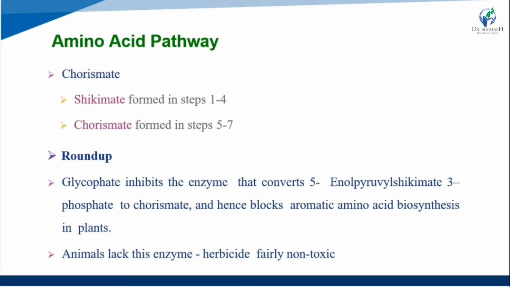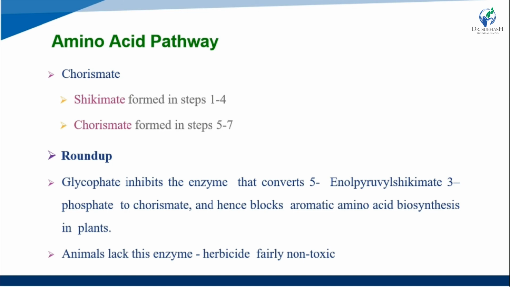So Roundup, glyphosate, inhibits the enzyme that converts 5-enolpyruvyl shikimate 3-phosphate to chorismate, and hence blocks aromatic amino acid biosynthesis in the plant, okay.